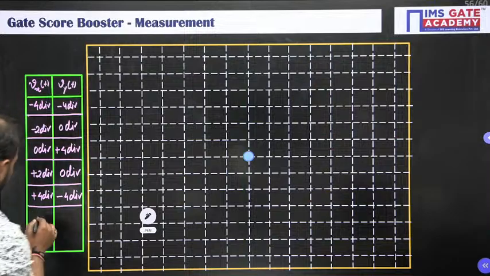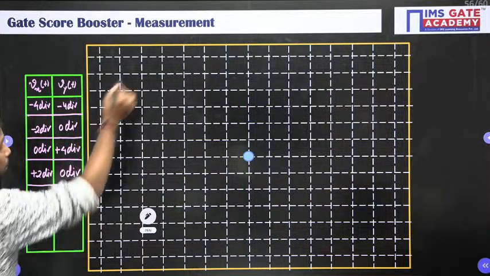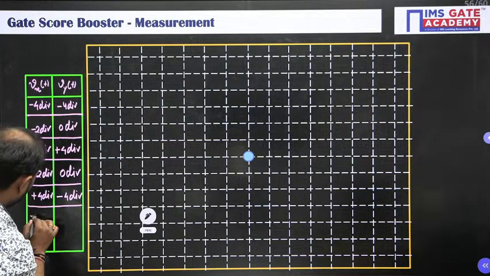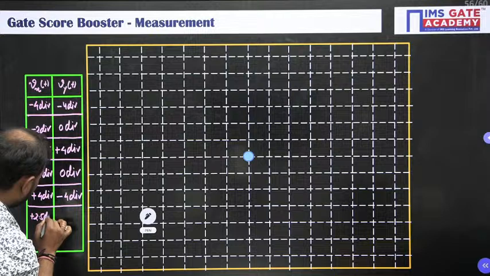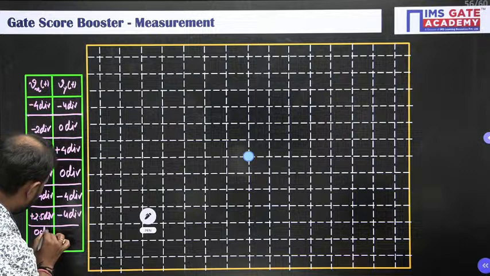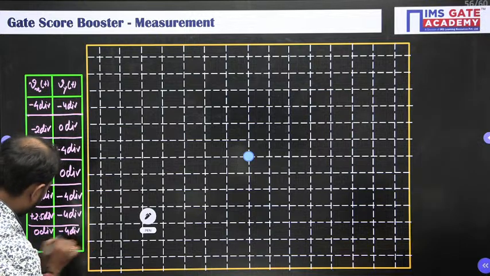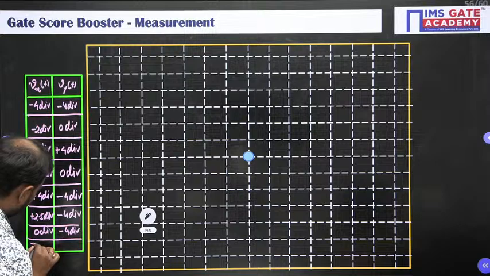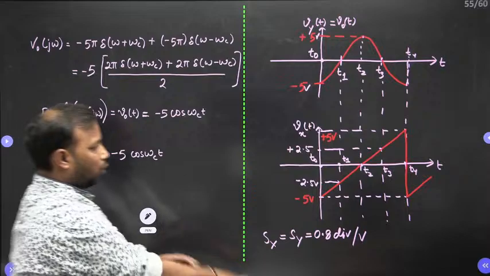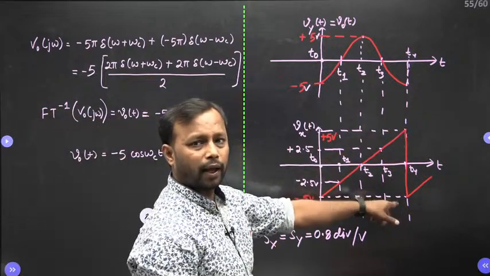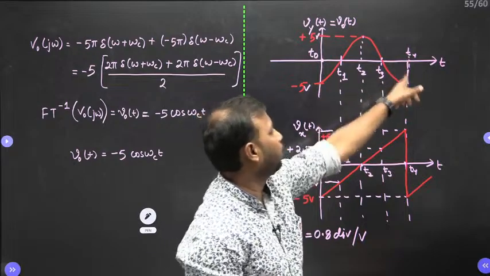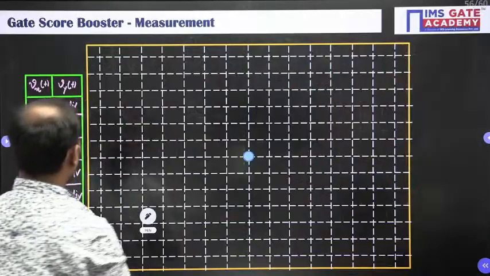I mean, when Vx changes from plus 5 volt to minus 5 volt, the value will be plus 2.5 division, it will be the same. Similarly for 0 division it will be again the same, minus 4 division, and let me take the last one, which is minus 5 division, and here it will be minus 4 division. So your x is changing, whereas your y remains the same. Look at the values at T4 second. Done. Now let us plot this thing.